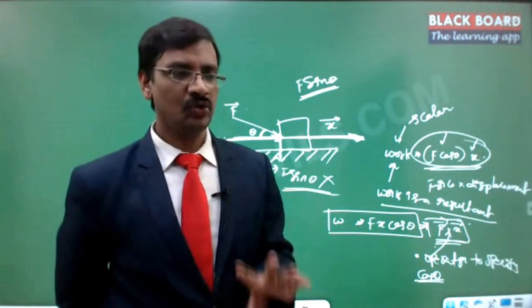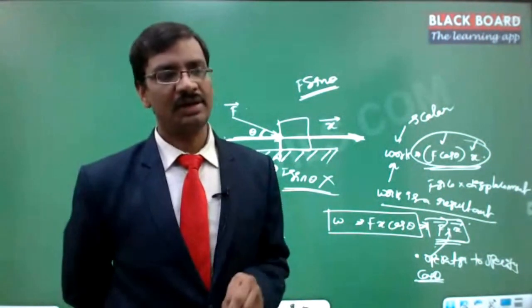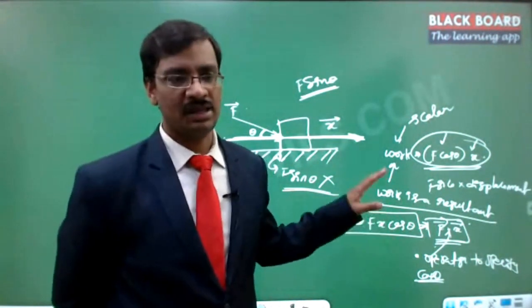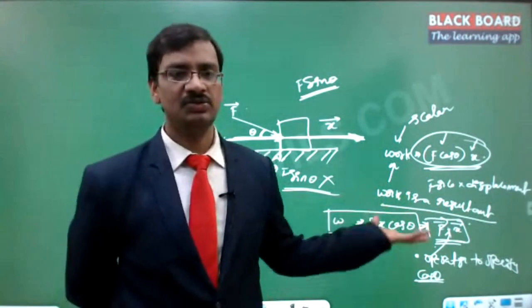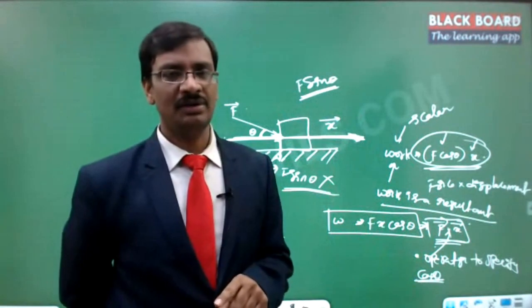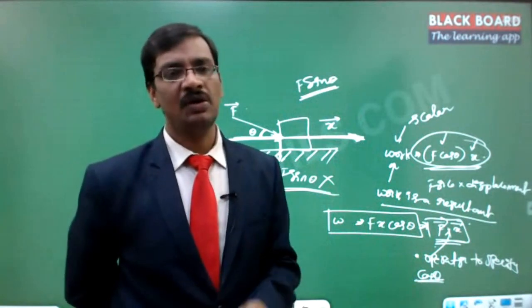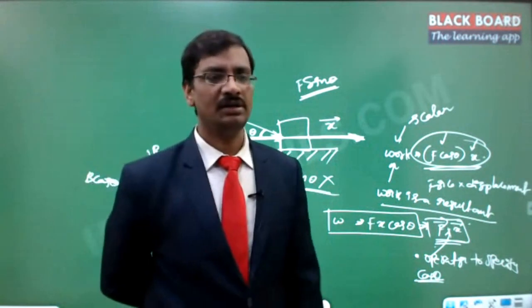Now you think over it and try to analyze why we need to associate the direction there. Why can't it be a scalar? In a scalar there is no need of direction, but here, if f sin theta is useful, it always comes with the fact that the direction needs to be associated. Why? You think over it and then decide.